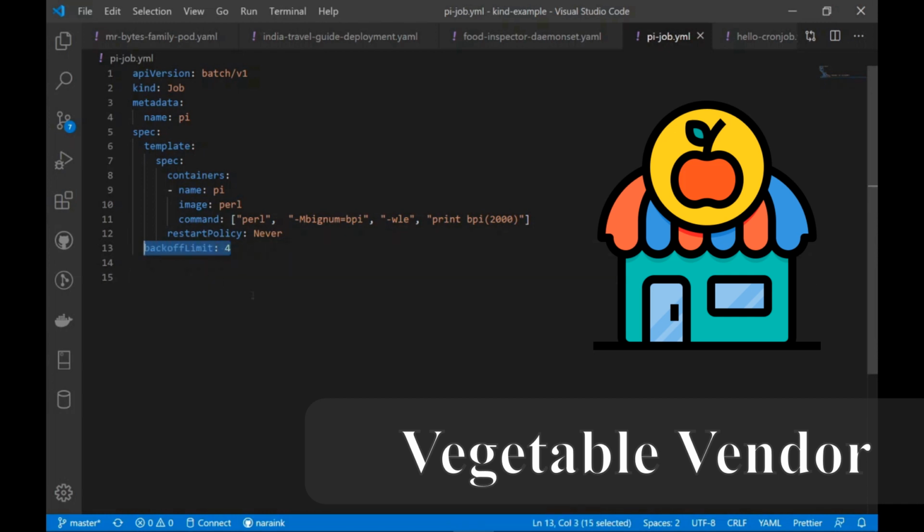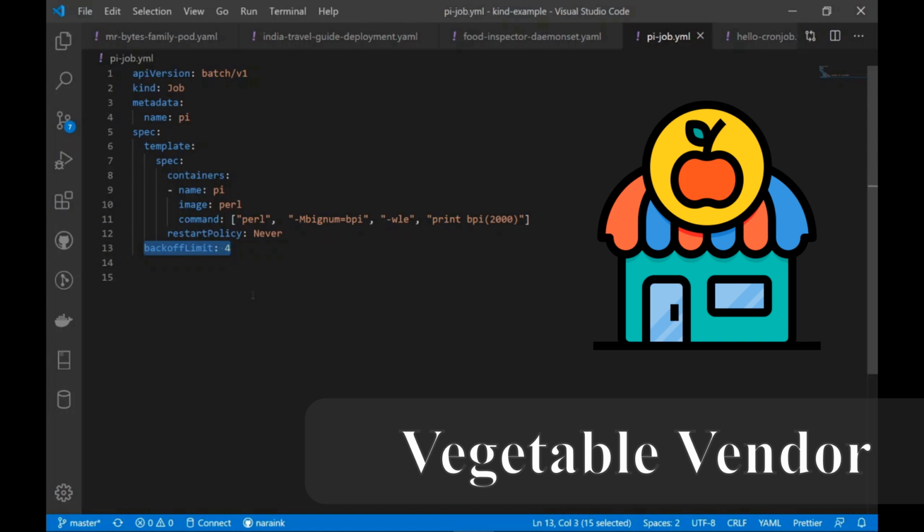We have an additional attribute here called backoff limit. What does it mean? A job can also fail when we try to run it. It could be because of a network limitation or a resource limitation. Due to any reason, your job can fail at any point of time. You can tell the Kubernetes cluster that you want this job to be retried 4 times before you really mark it as failed, right?